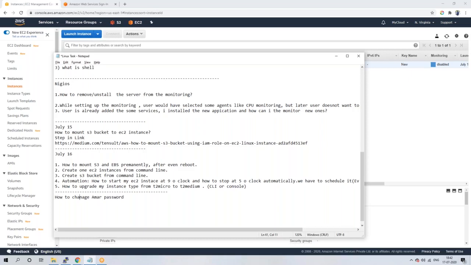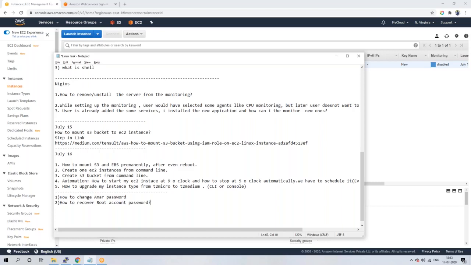Next, how to recover the root account password? Maybe now we don't have any admins, guys. If others are admins, they can log in and change the password for the root account. But assume that you have only the root user in your account, and everybody else is a normal user. They don't have administrative access. Now, how to set the root account password?